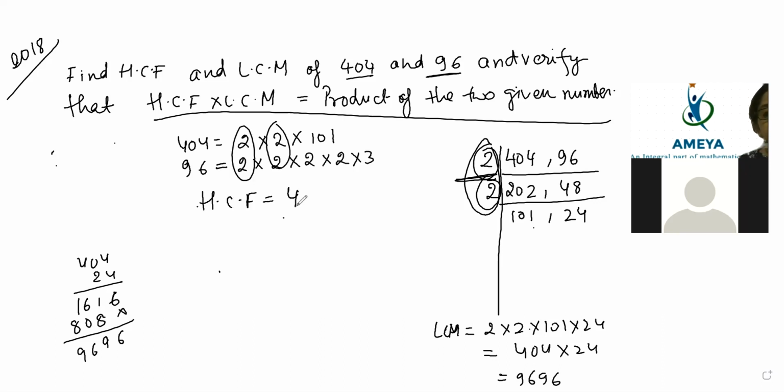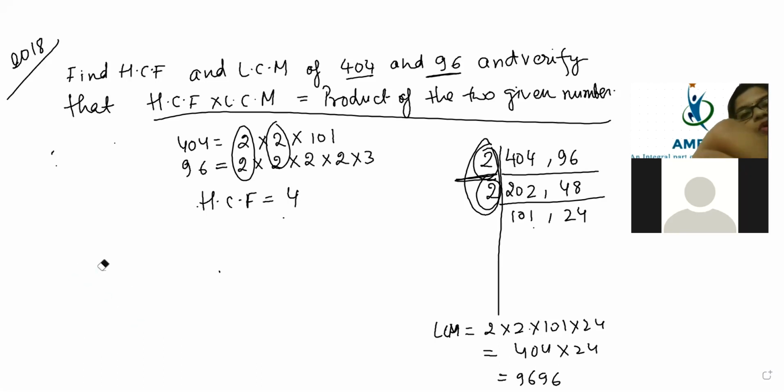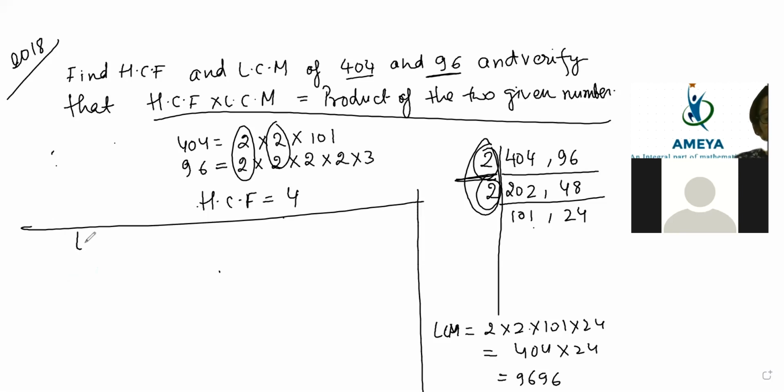Now for the LHS, you are going to use the HCF. The formula gives LCM into HCF, so we take the LHS section. LHS is 4 into 9696, so it is coming 38784.